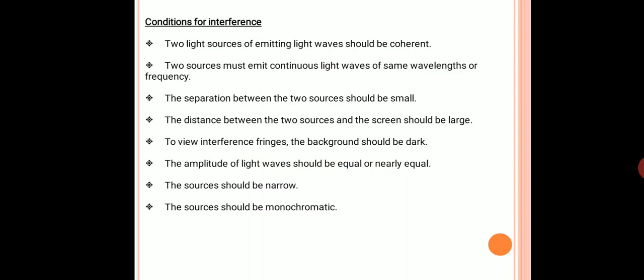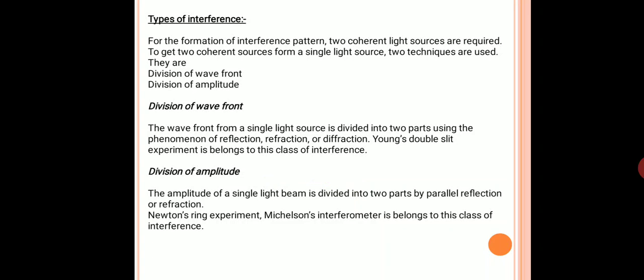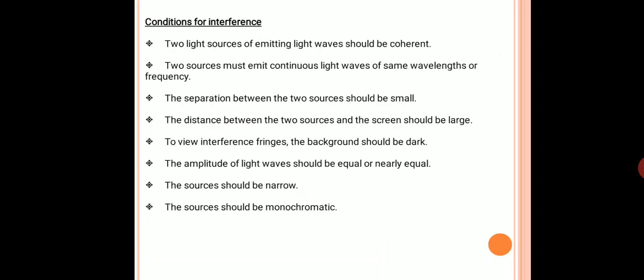The amplitude of the light waves should be equal or nearly equal. I already said that the light sources must be coherent. Coherence means they have the same amplitude, same wavelength, same frequency. So these are the conditions for obtaining a good interference pattern on the screen.